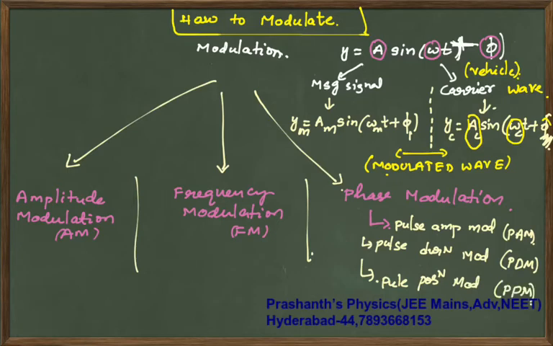So basically you have three kinds of modulations: amplitude modulation, second frequency modulation, and third phase modulation.